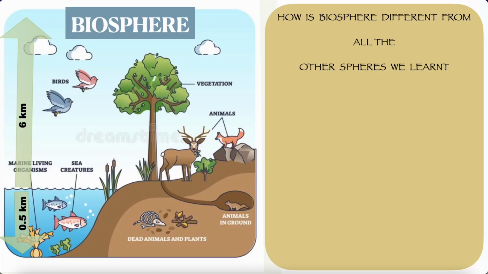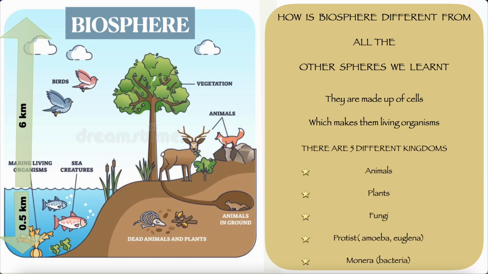Biosphere. How is the biosphere different from all the other spheres we have learnt? Differences: they are made up of cells, which make them living organisms. There are 5 different kingdoms in the biosphere we know of: animals, plants, fungi, protists, and monera.